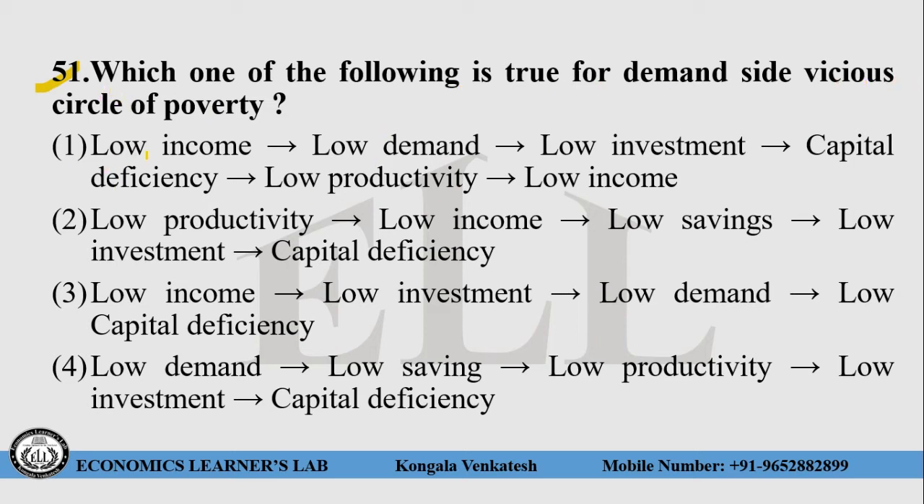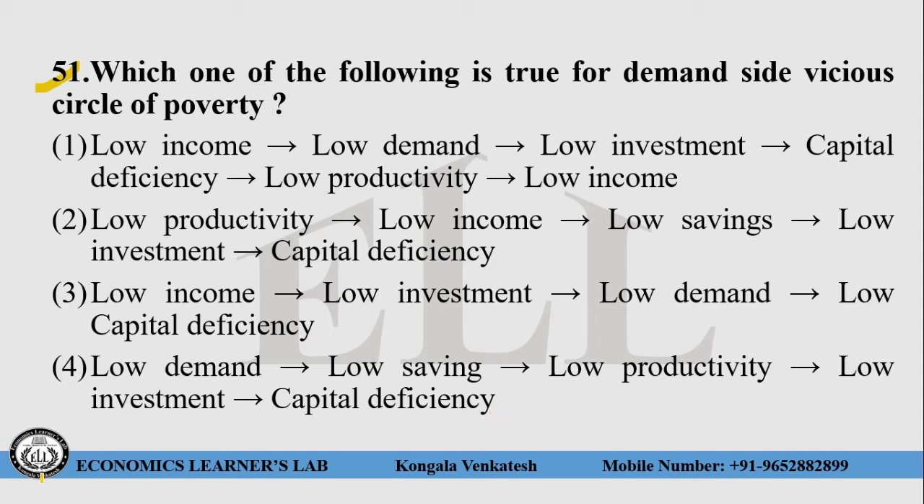Choice number 1, low income, low demand, low investment, capital deficiency, low productivity, low income. Choice number 2, low productivity, low income, low savings, low investment, capital deficiency. Choice number 3, low income, low investment, low demand, low capital deficiency. Choice number 4, low demand, low saving, low productivity, low investment, capital deficiency.